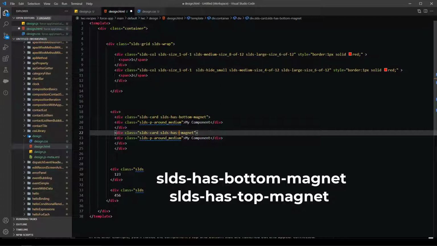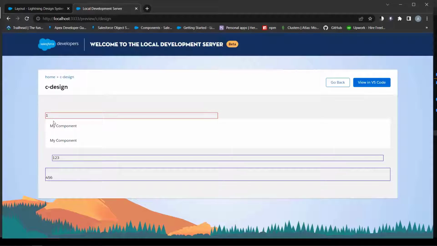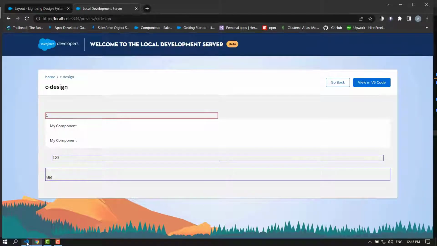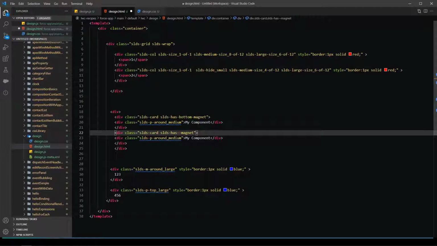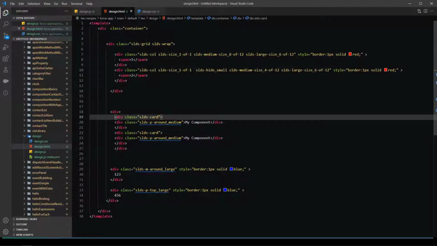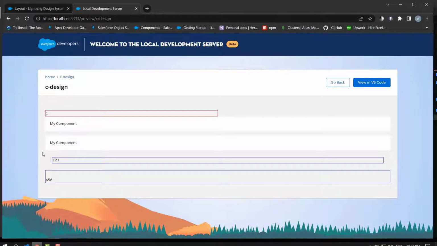And if we add a top and bottom magnet to the divs respectively, the space will disappear. Remove magnets, space between two cards is visible again. That's it.